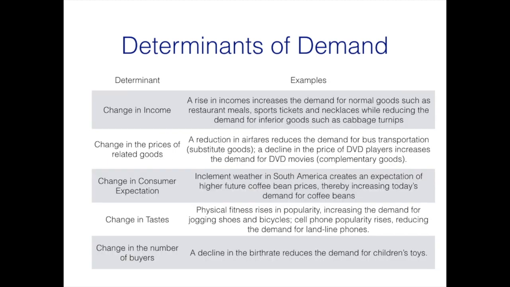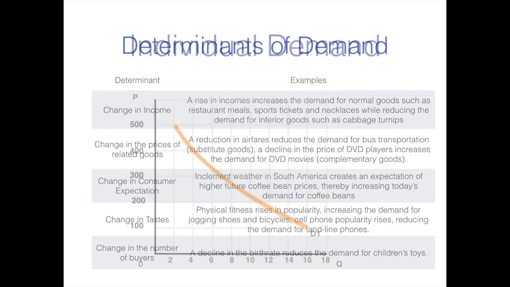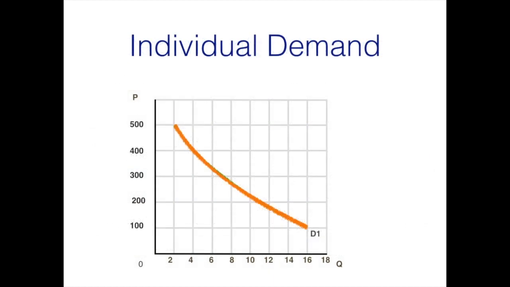This chart is a list of the determinants of demand. These are the non-price factors that will shift the demand curve either to the right or to the left. Remember that price alone moves us along a demand curve, whereas non-price determinants of demand shift the demand curve either to the right or to the left. When the determinants of demand are not isolated from the economic modeling, a new demand schedule and curves are created. The new demand curves can either shift to the right or to the left, depending on the factors within the market.